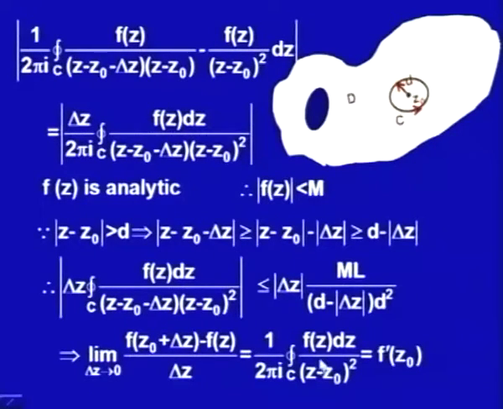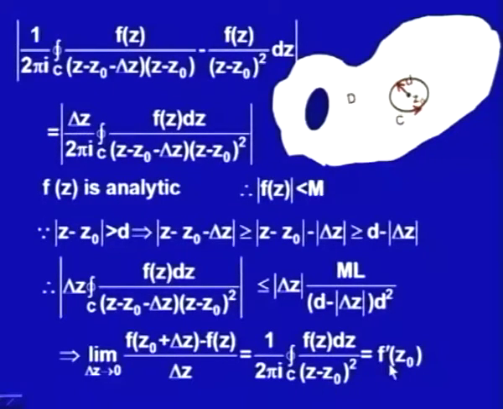You see, we had started with f of z naught as an integral using the Cauchy integral formula, that is 1 upon 2 pi i integral over the closed contour C f z upon z minus z naught. That was where f z was analytic. Since f z was analytic, we showed that f dash z naught is this one.